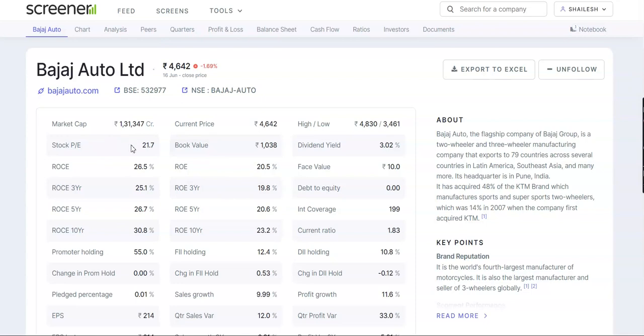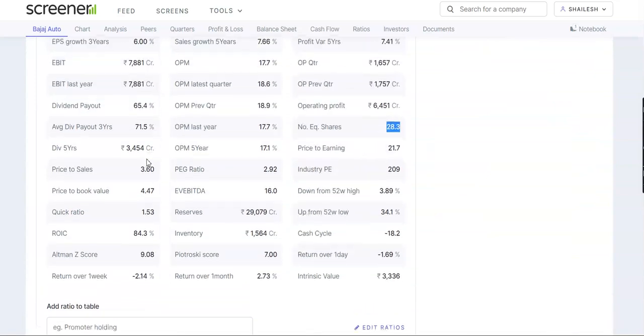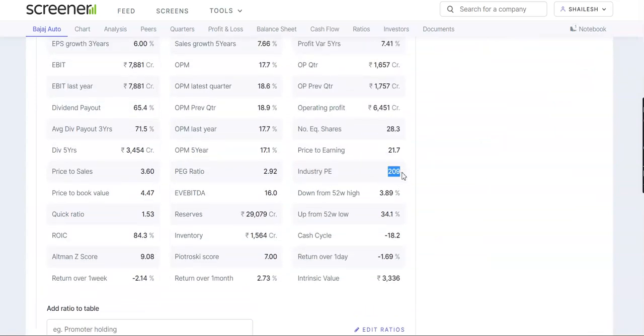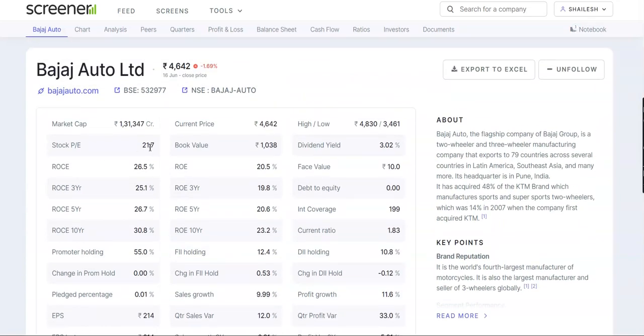Here we look into the stock PE, it is 21.7, and if we look into the industry PE, it is 209, which is quite high. In comparison, this stock is cheaper.